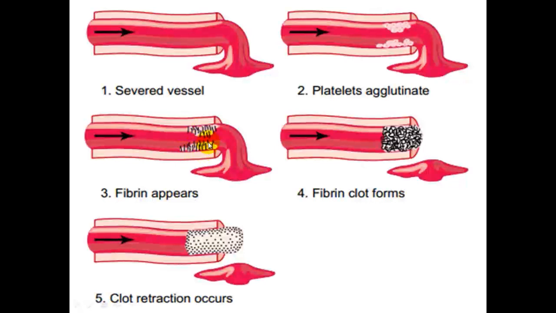They will form a meshwork of fibers and coated blood cells, and this meshwork of coated red blood cells, platelets and other cells will create a temporary wall that will prevent further loss of blood. As you can see, here is a clot that has been formed as a result of this platelet effect.